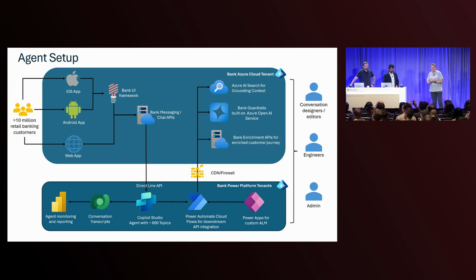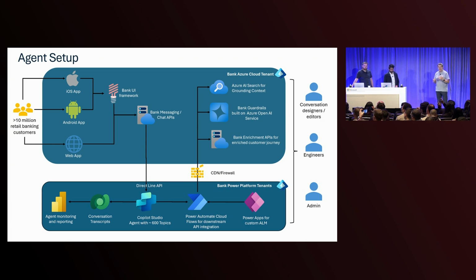If it decides it goes to Copilot Studio, then it redirects through an API, in this particular case the old Direct Line API, to Copilot Studio, and Copilot Studio takes over that particular utterance and decides what to do with it. If it needs to talk to a back-end system, then it needs to reach back into the bank's back-end systems through a firewall. And that might be to go and do that Azure AI search we talked about before.